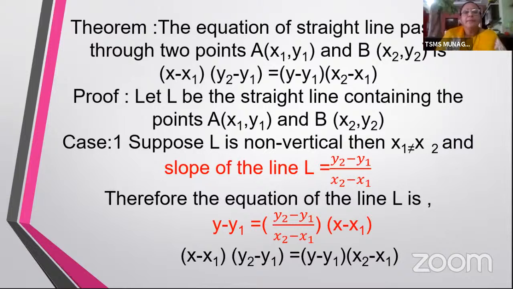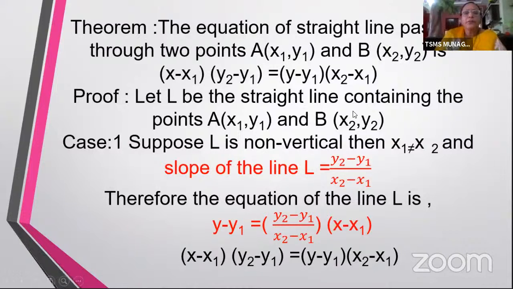Now here there is a theorem which proves the equation of the straight line. The equation of the straight line passing through 2 points A(x1, y1) and B(x2, y2) is (x minus x1) into (y2 minus y1) is equal to (y minus y1) into (x2 minus x1). Now how do we get this?